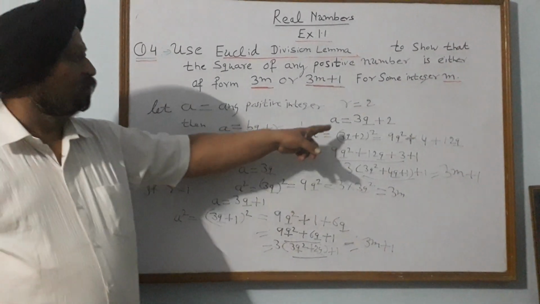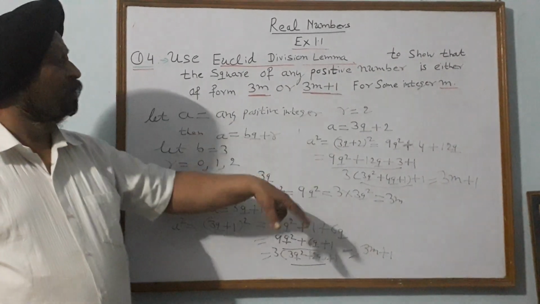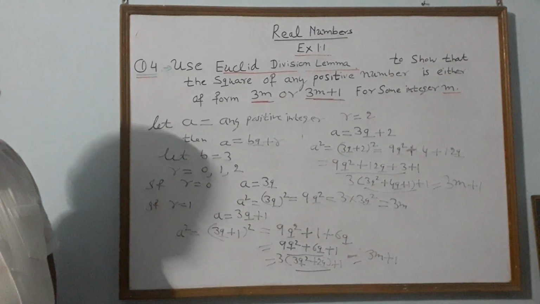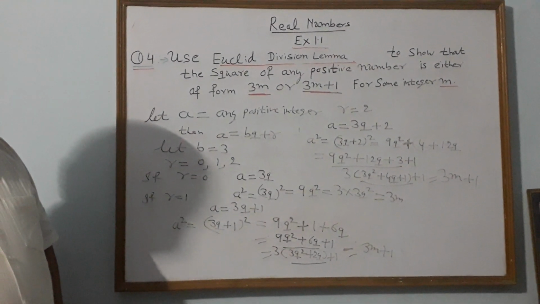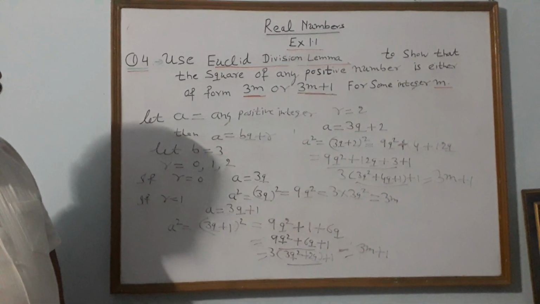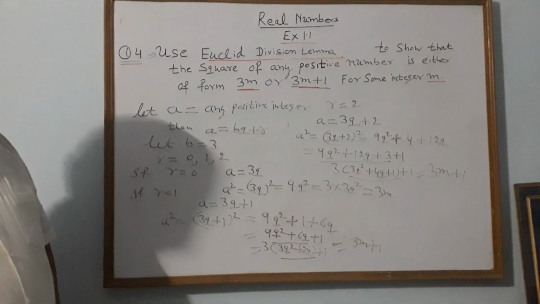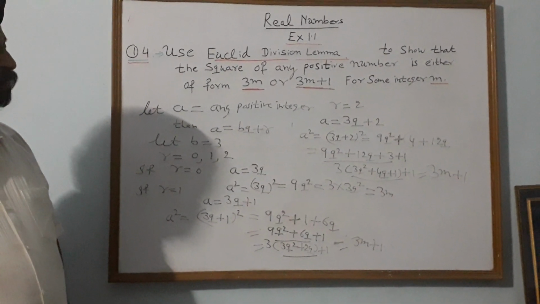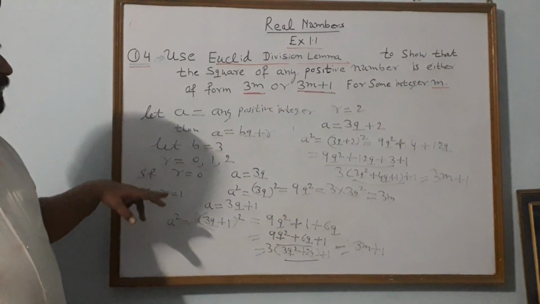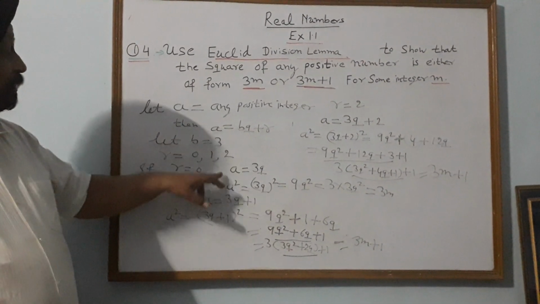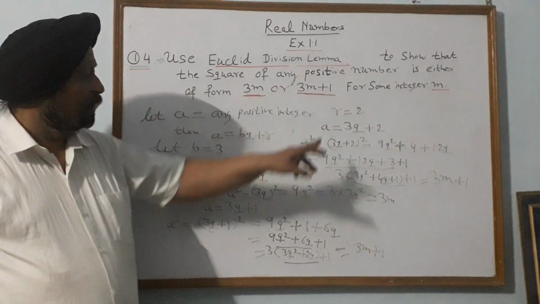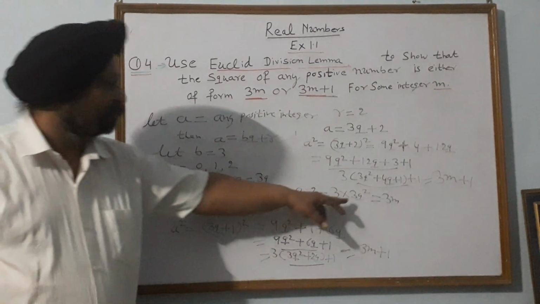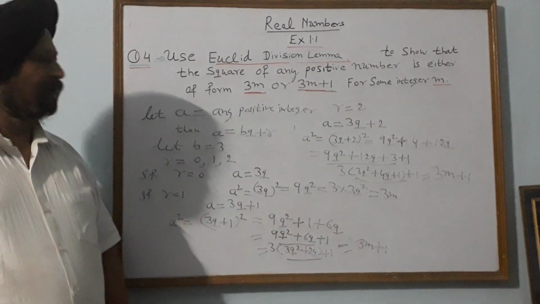Similarly, if you take a equal to 3q + 2, now we have taken r equal to 2. Now a² is equal to (3q + 2)², which is 9q² + 4 + 12q. 9q² + 12q, we have split 4 into 3 + 1, and we have taken 3 common from the first 3 terms: 3(3q² + 4q + 1) + 1, and this is of the form 3m + 1. So the possible values of a are 3q, 3q + 1 and 3q + 2, and we have proved that for each value of a, the value of a² is either of the form 3m or of the form 3m + 1.